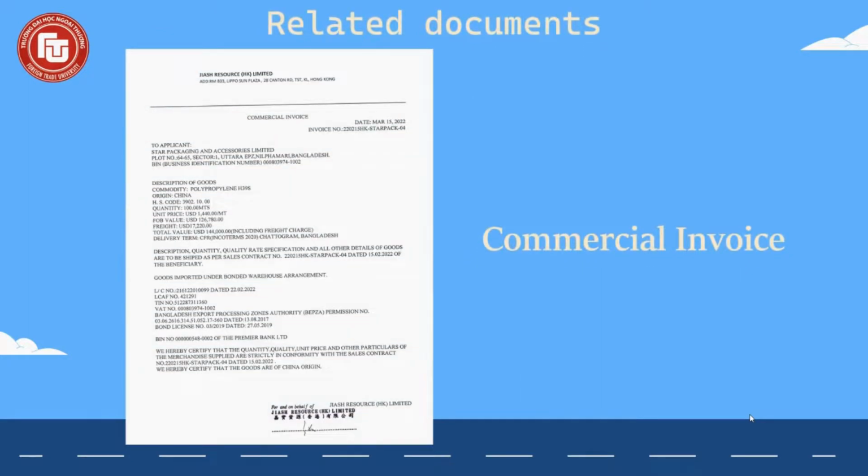About the related documents, we have the first one, commercial invoice. A commercial invoice is a document used as a custom declaration provided by the person or corporation exporting an item across international borders. It must include the parties involved in the shipping transaction, the goods being transported, the country of manufacture, and the HS code for those goods. Especially, a commercial invoice must include a certifying statement as well as a signature.